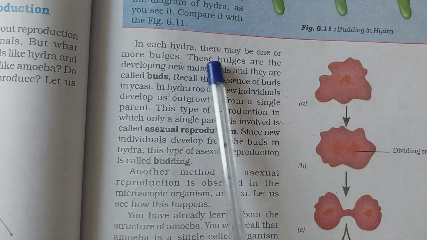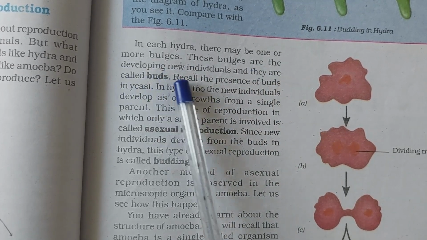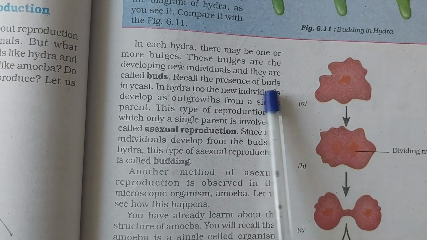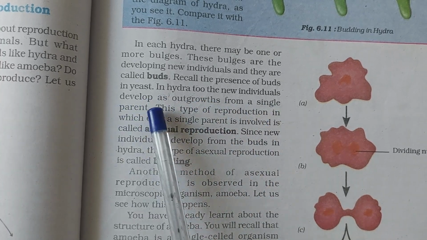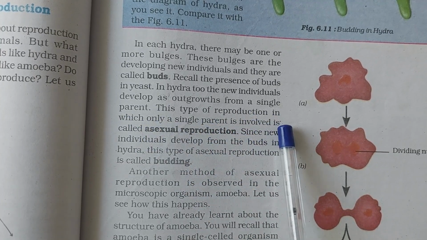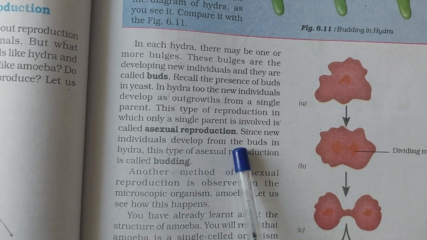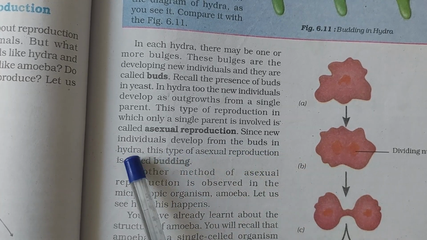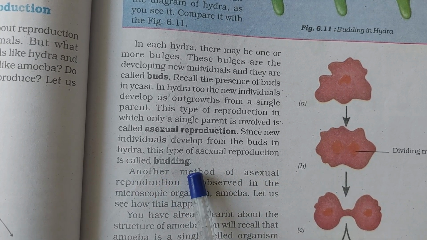In each hydra, there may be one or more bulges. These bulges are the developing new individuals and they are called buds. Recall the presence of buds in yeast. In hydra too, the new individuals develop as outgrowths from a single parent. This type of reproduction in which only a single parent is involved is called asexual reproduction. Since new individuals develop from the buds in hydra, this type of asexual reproduction is called budding.